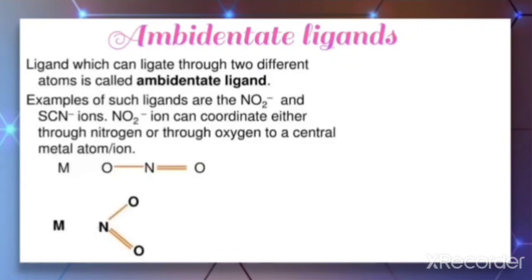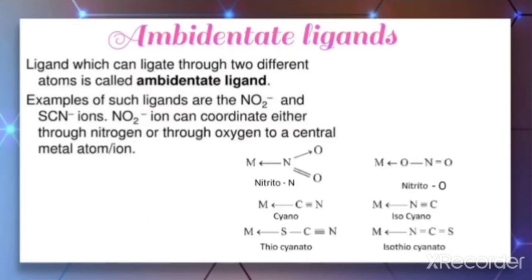For example, ligands such as NO2- and SCN- ions are ambidentate ligands. The NO2- ion can coordinate to the central metal atom or ion either through oxygen or through nitrogen. So such a ligand, which can ligate through two different atoms, is called an ambidentate ligand.